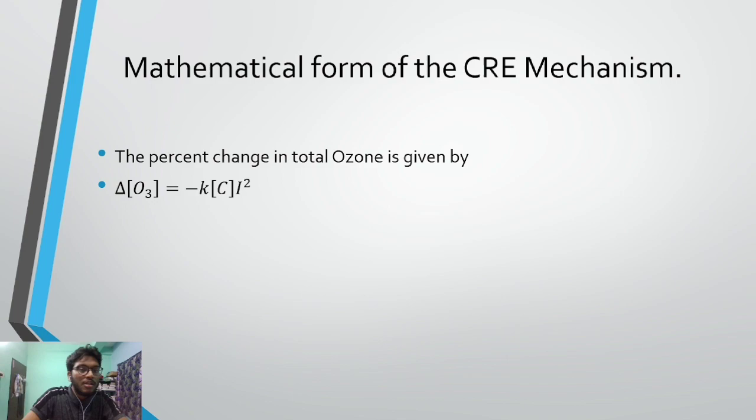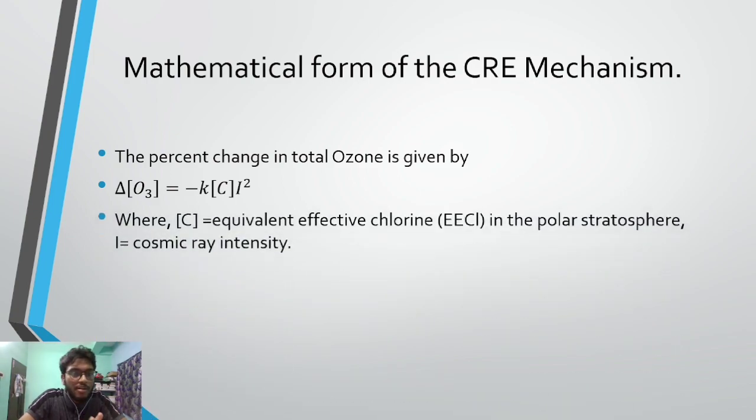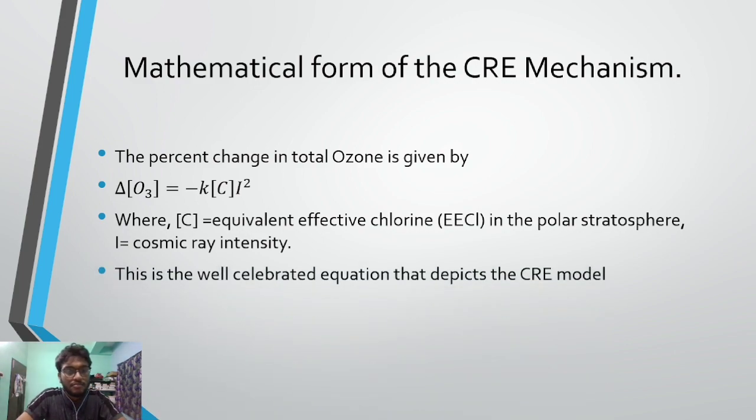This is the relation. The percentage change in total ozone will be equal to minus k times [C] times I squared, where [C] is the equivalent effective chlorine concentration in the polar stratosphere and capital I is the cosmic ray intensity. This is a well celebrated equation that depicts the CRE model, and it will prove to be very efficient when we explain the experimental observations, which we'll go to in the next slide.